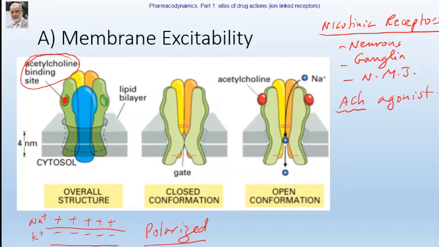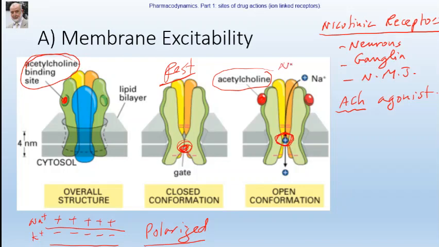Okay? Now, this is the rest state. Rest means that the ion channels are closed, and closed channels do not permit entrance of sodium. Once the acetylcholine binds to the receptor, it will change the configuration of the nicotinic receptor, opening the sodium channel. So what will happen?